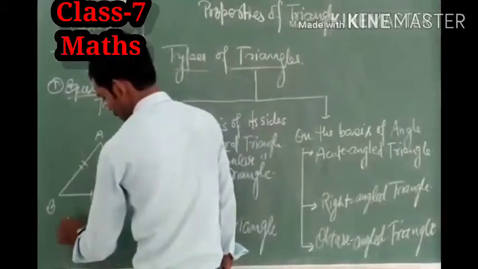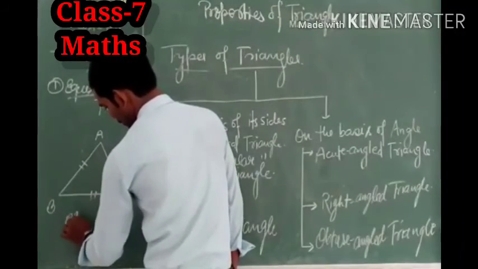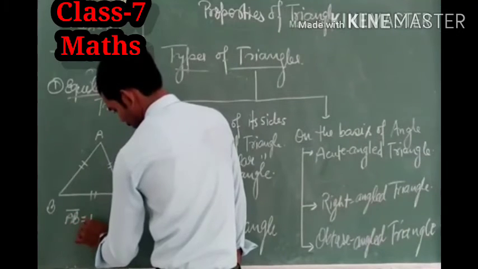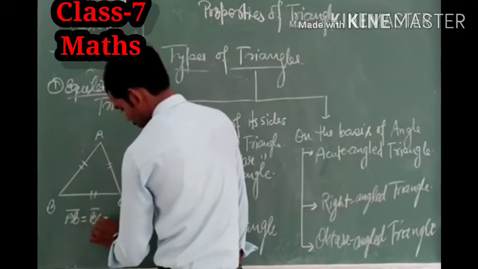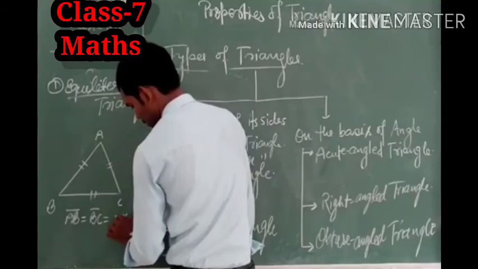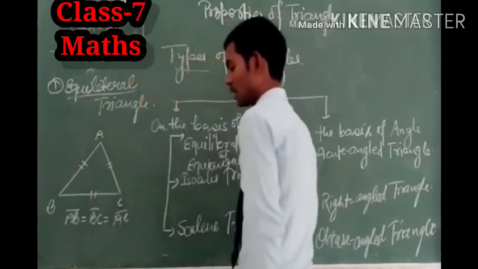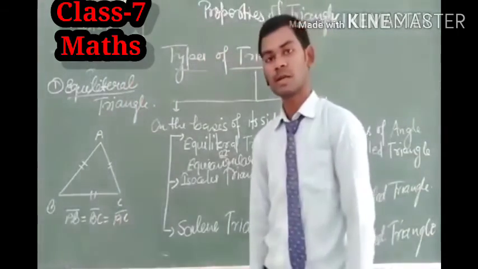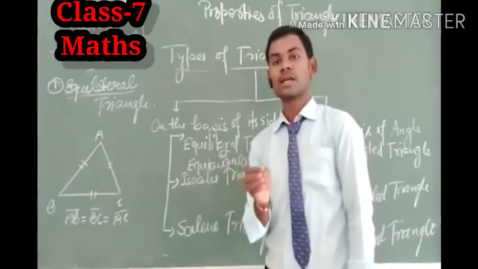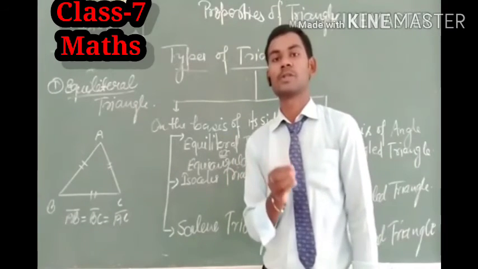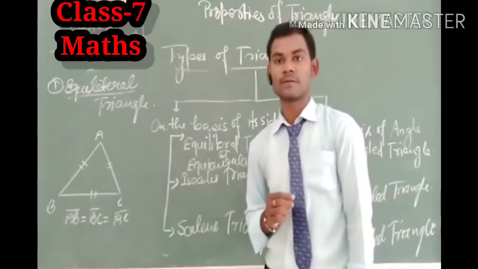We can write that line segment AB is equal to line segment BC, and is equal to line segment AC. And as I told you before, sometimes the sides can also be represented by the small letters of the English alphabet.